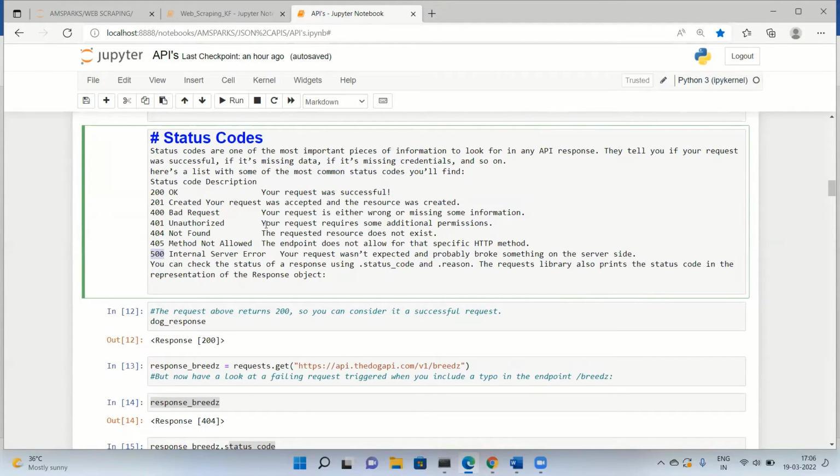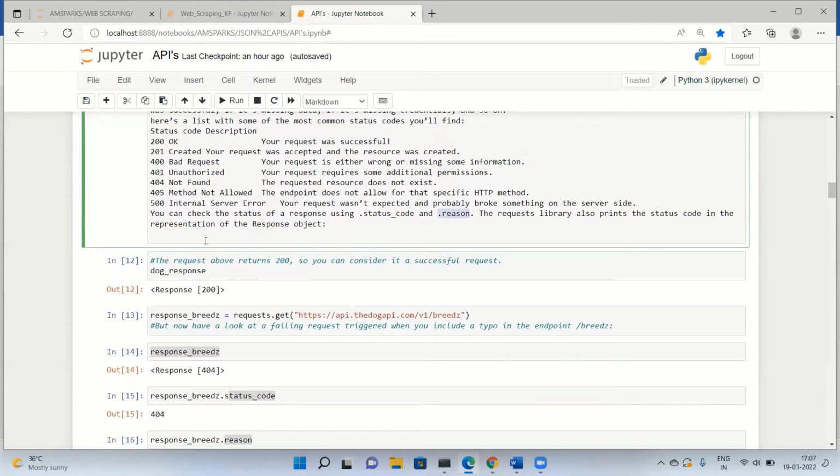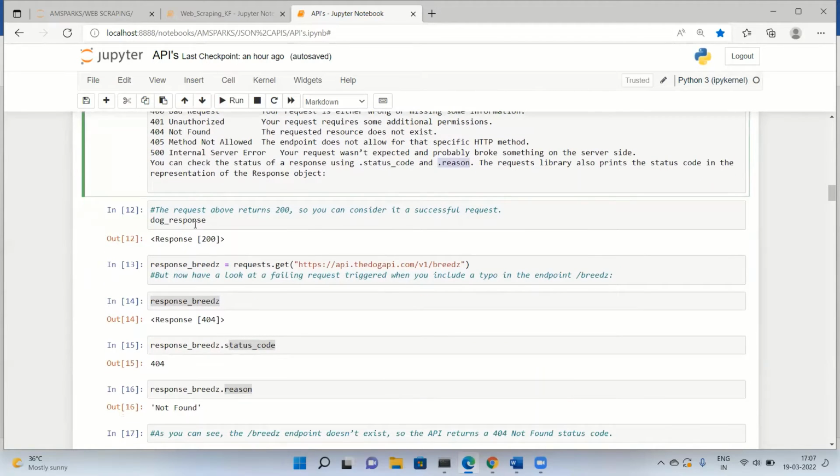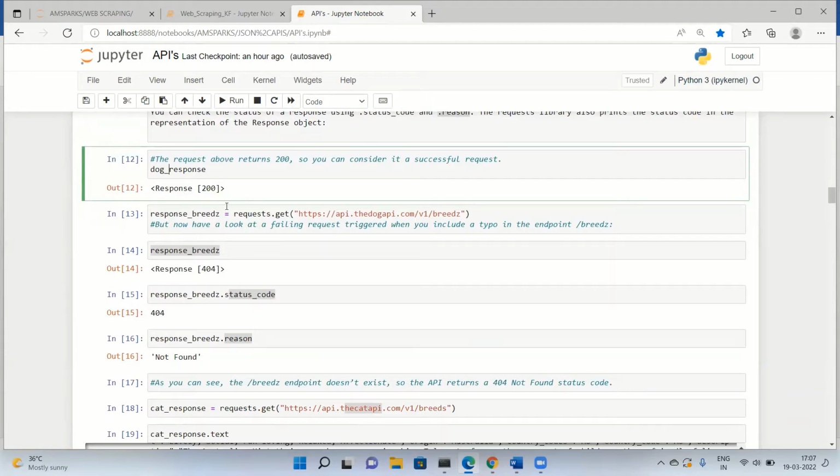If you want to know the status codes, you can use .status_code or .reason, and then you get to know the status code. This dog response is returning 200, which means it was a successful request. Now I'll include a typo here and check what type of response I get.